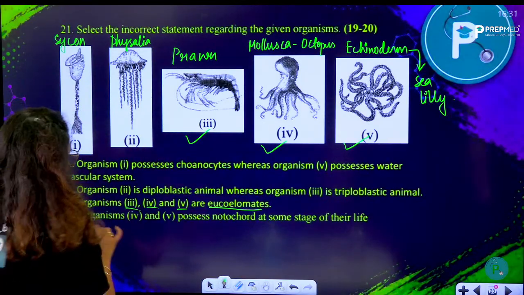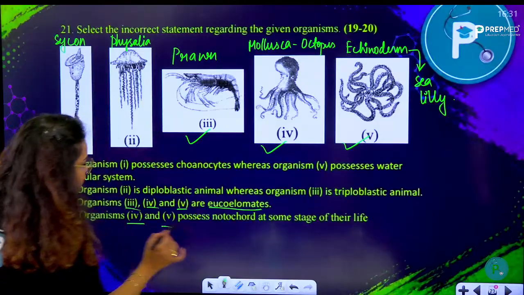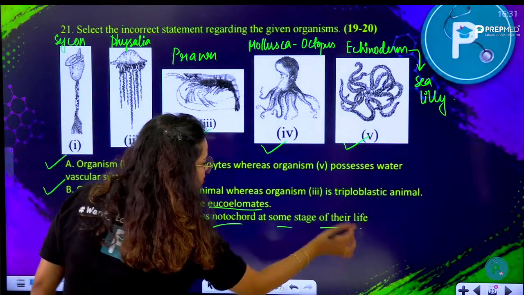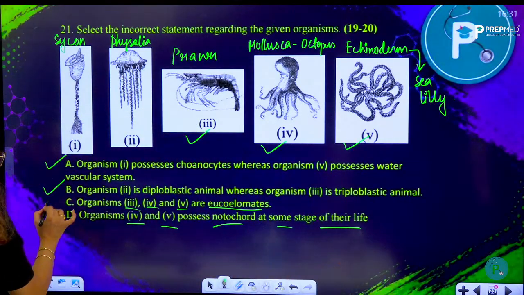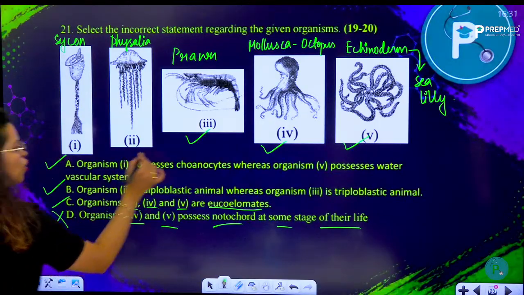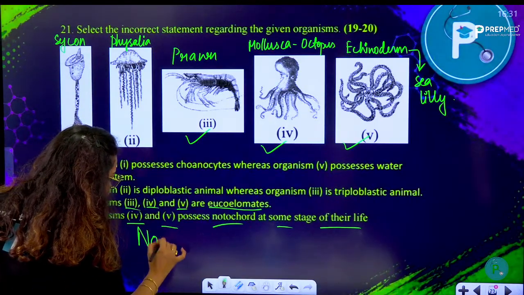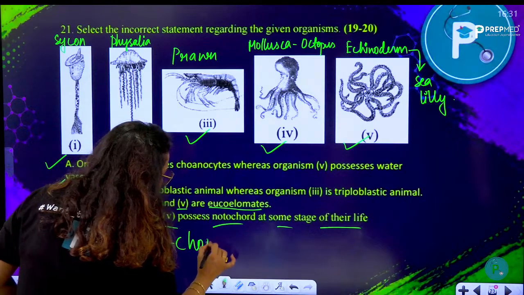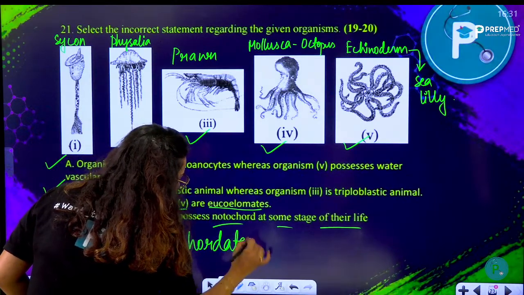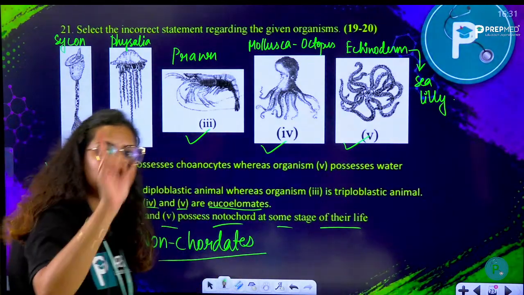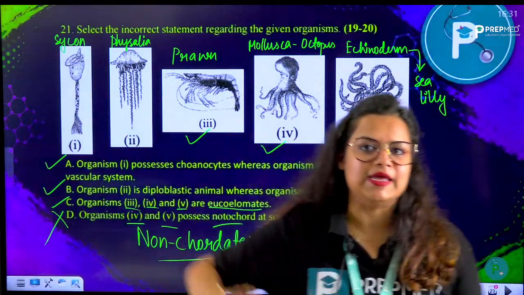But if you talk about organisms 4 and 5 possessing notochord at some stage of their life, no, none of them have a notochord. They are all invertebrates, all non-chordates, they can't have a notochord. Notochord is a special feature of only chordata, so that is the answer.